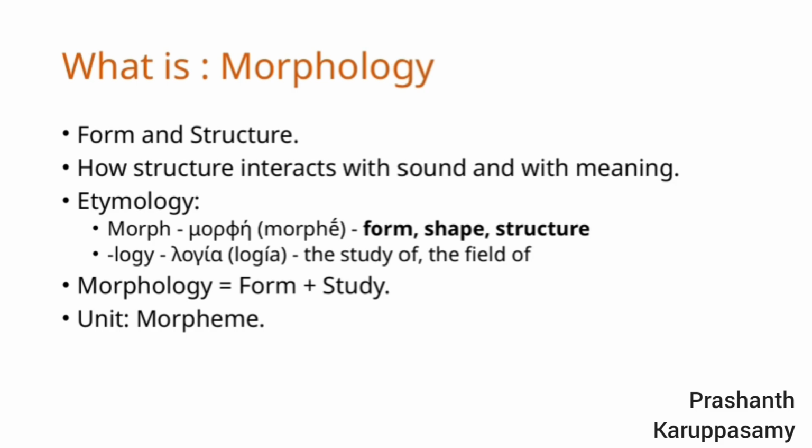A key concept here is the unit of morphology, which is called a morpheme. Think of morphemes as the smallest units of meaning or structure within a word. Throughout this presentation, understanding how these units combine helps us see how words function and evolve in language.